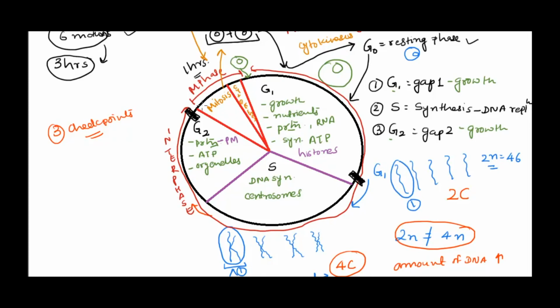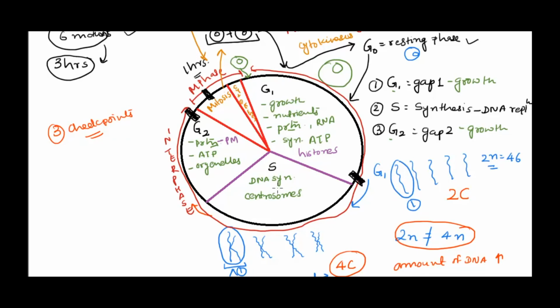And the third checkpoint will be in M phase, to be very specific, in the metaphase. Now you might wonder why there is no checkpoint after S phase. So the cell is very smart. What it does is, S phase depends on G1. So we have to make sure that everything is proper in G1, otherwise S will be affected. So there is a checkpoint.